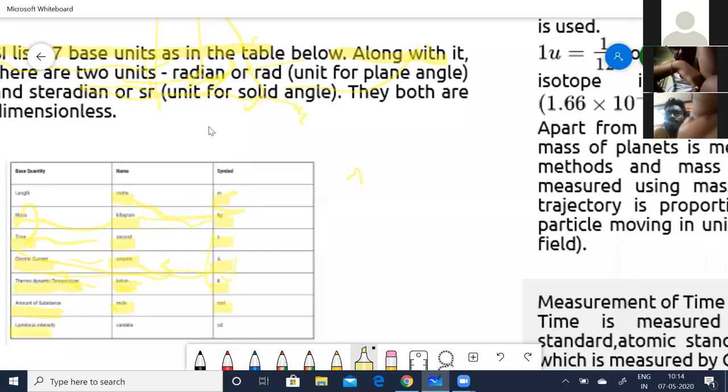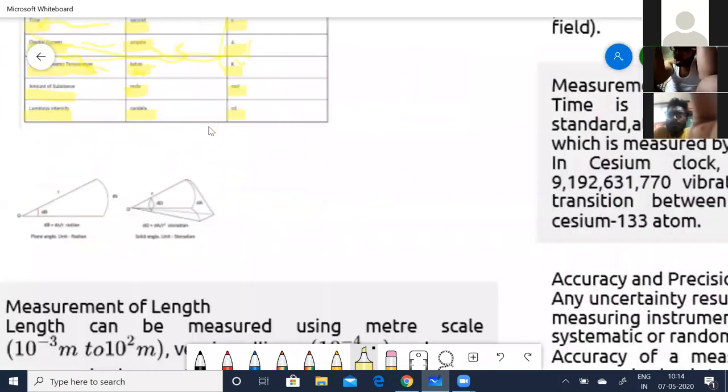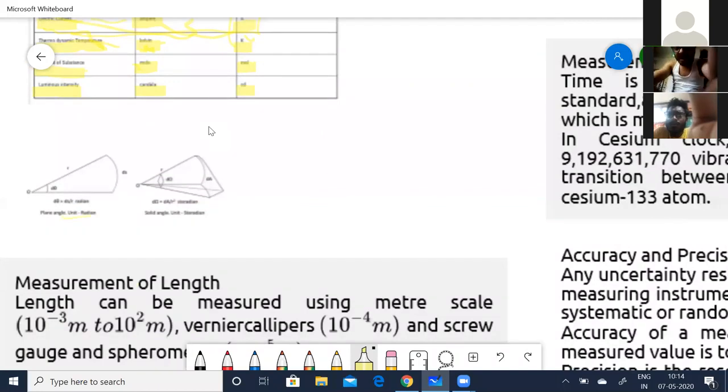And luminous intensity is candela, and it is simply cd. Okay? And I was talking about the radian and the steradian. Radian is generally for the 2-dimensional unit, and the steradian is for the 3-dimensional solid figures. Okay, so remember these two are dimensionless.